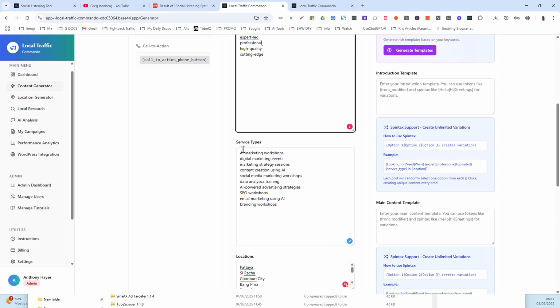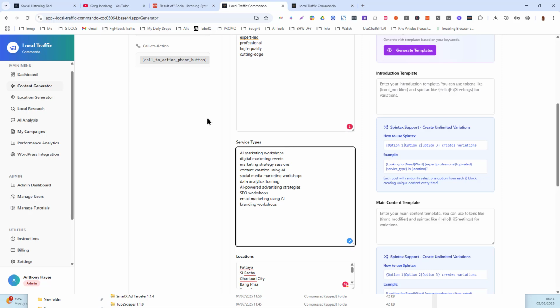Okay. Now we've got the service types. Okay. Service types for me, AI marketing workshops, and let's say AI marketing services. This doesn't have to be capitalized.